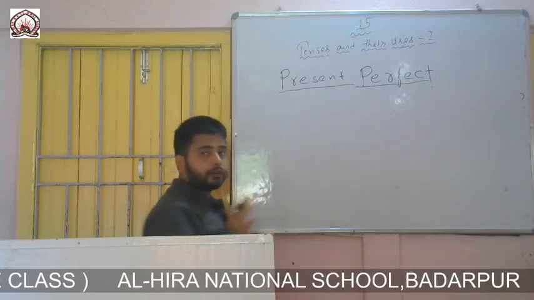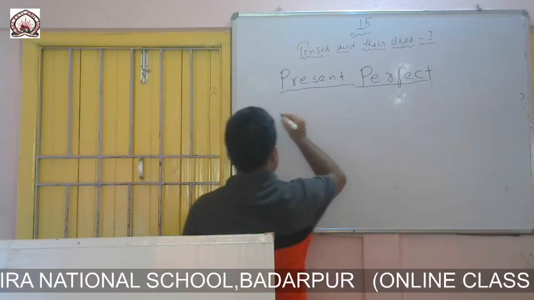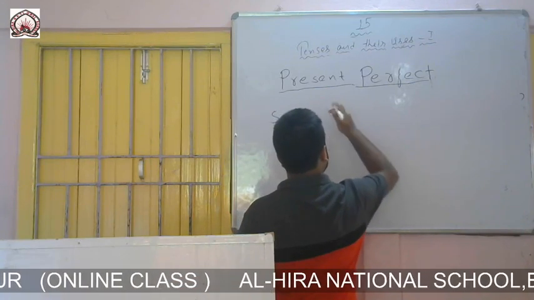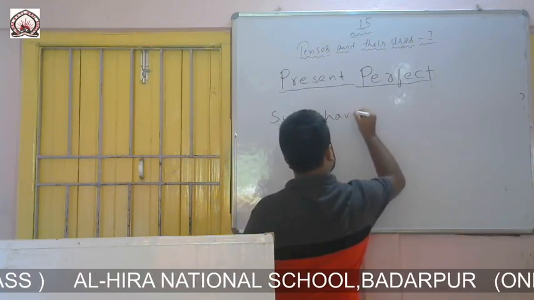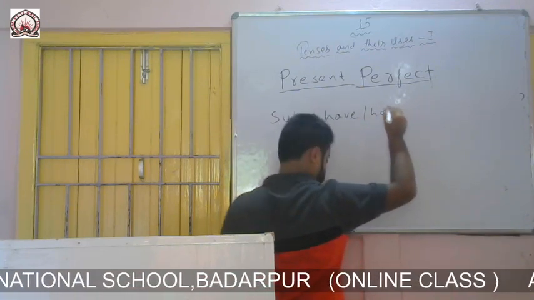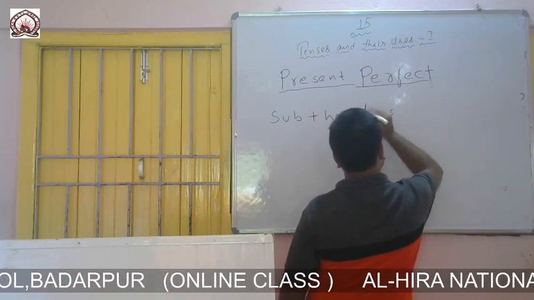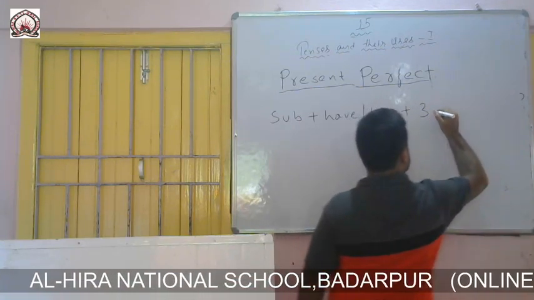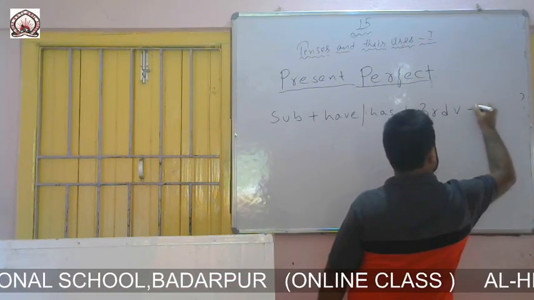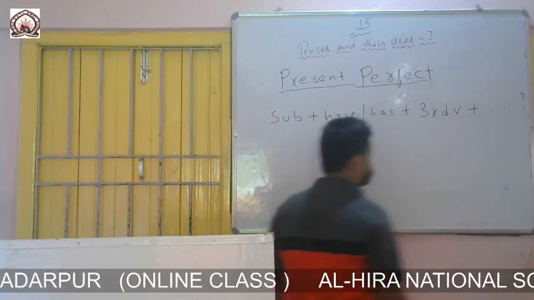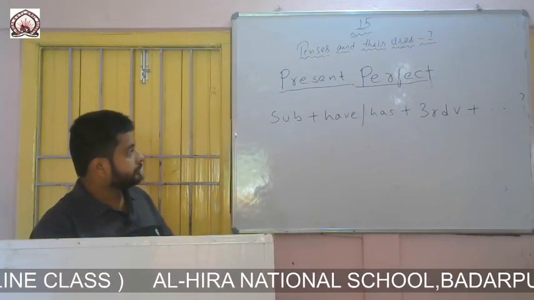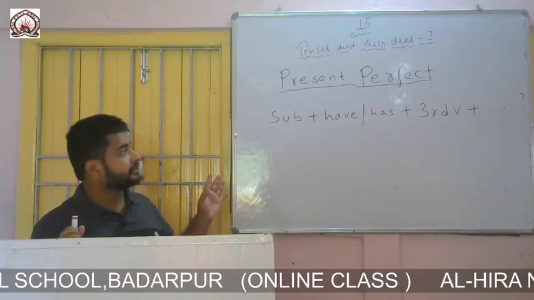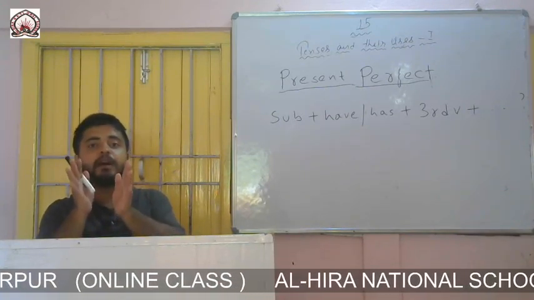The formation of present perfect assertive is subject plus have or has plus third form of the verb plus rest part of the sentence.